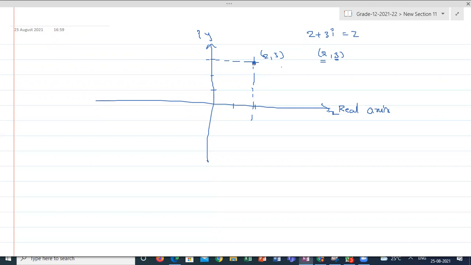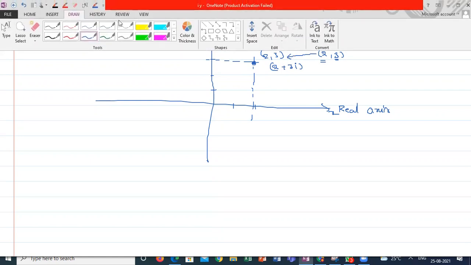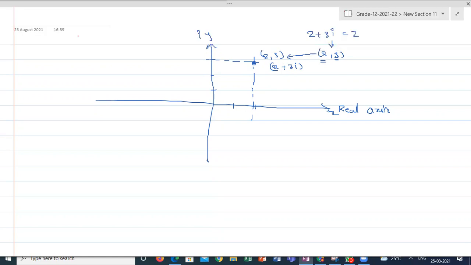So this position represents 2 plus 3i. It represents a complex number. From the complex number, I am defining an ordered pair, and this is how I am assigning it here. Now, this I can represent in a different way also.